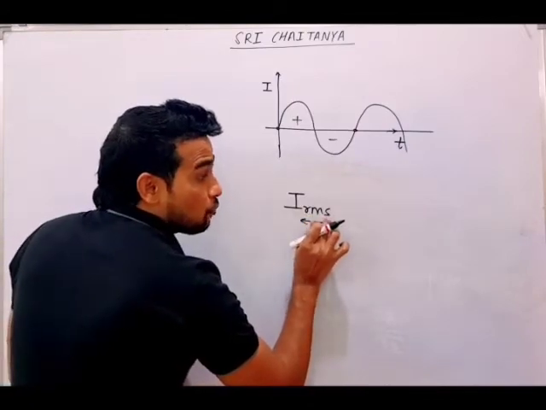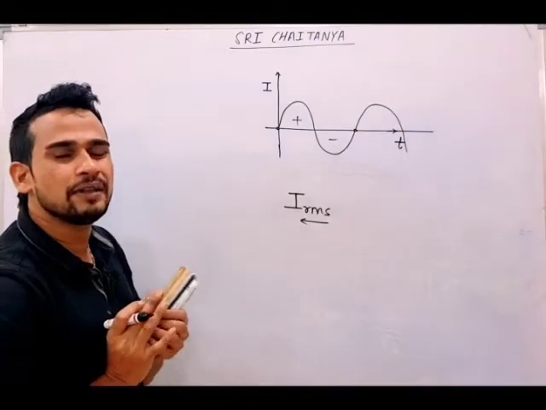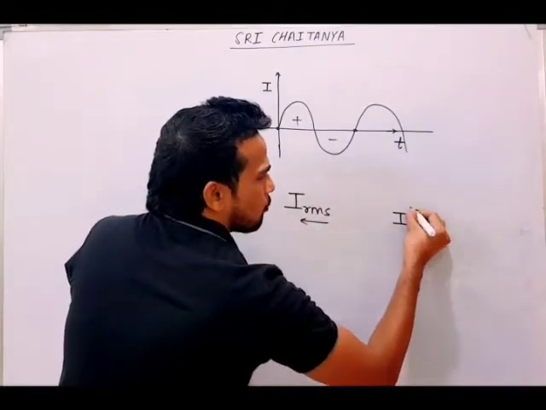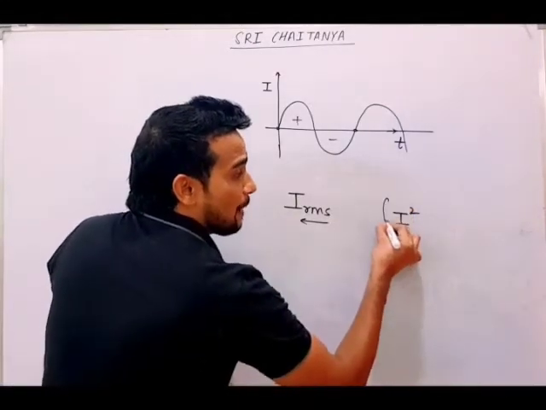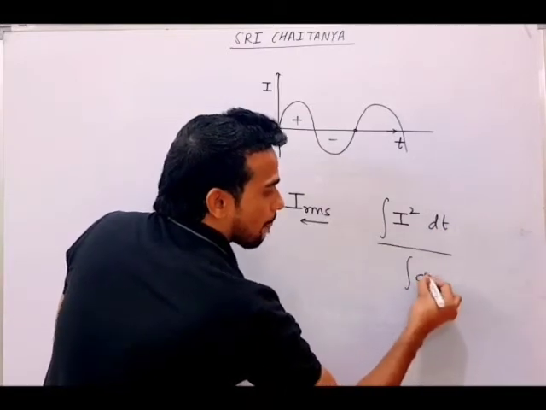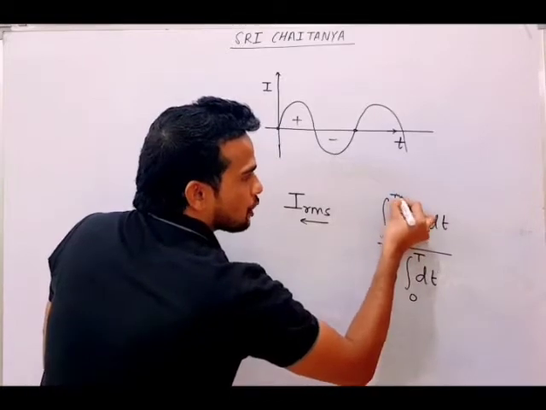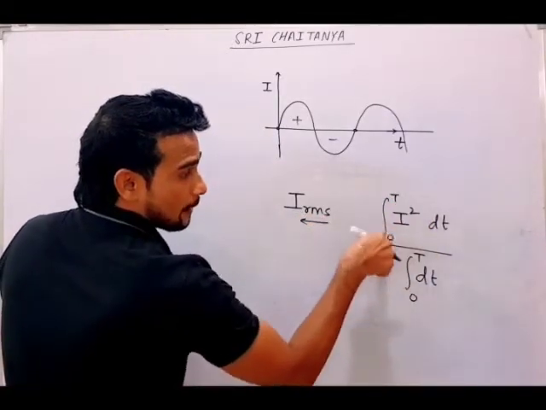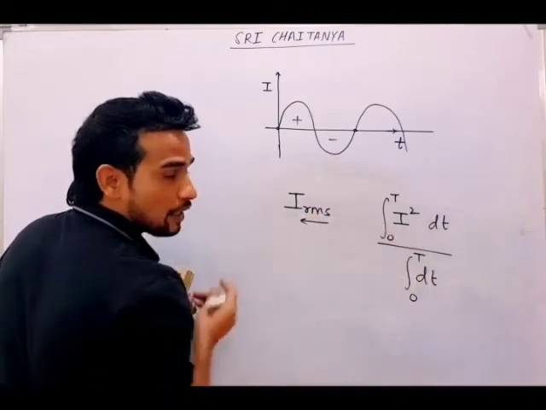First, what you will do is square the quantity whose RMS you want to find. Current, so first square the current. Then find the mean. The mean will be calculated again with the help of integration, from 0 to t. So first square, then mean, as we just studied the formula to find the average with the help of integration.